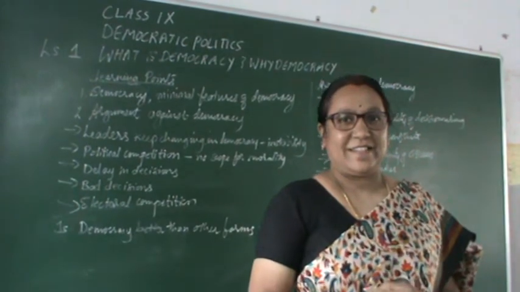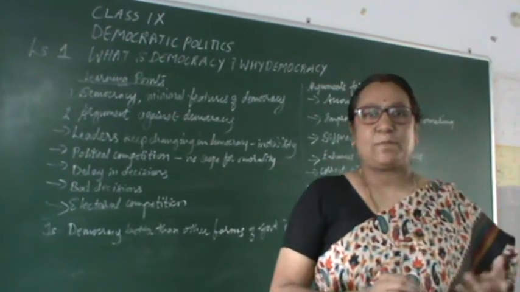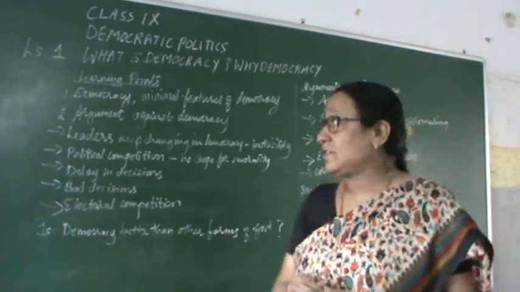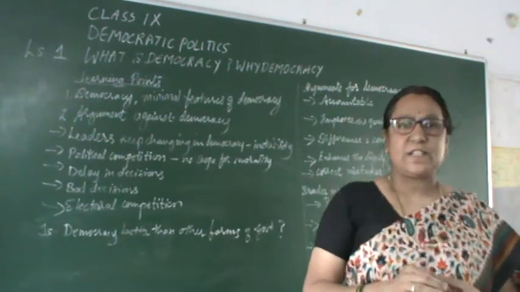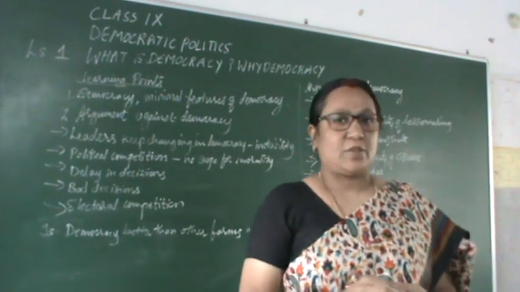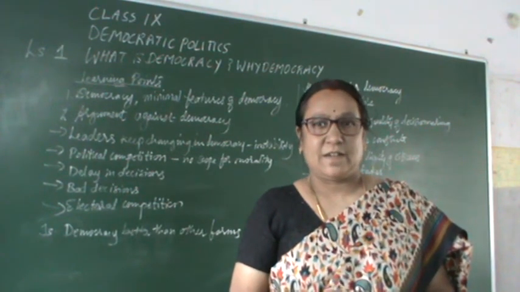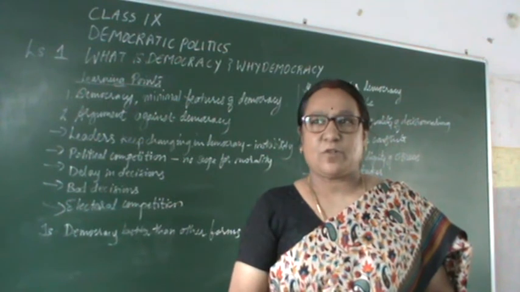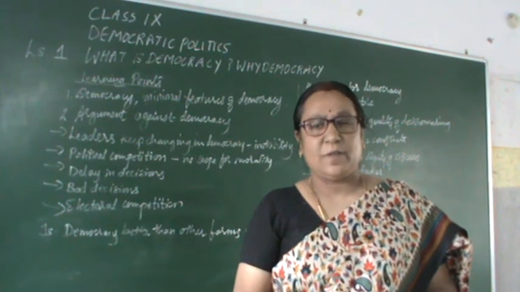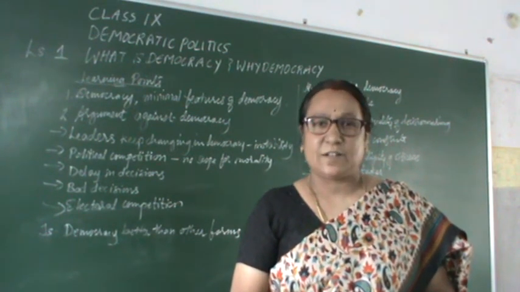Children, the last module, the first part of our lesson, Class 9, Democratic Politics. What is democracy? Why democracy? We started off with a simple definition of democracy. Democracy is a form of government in which the rulers are elected by the people.